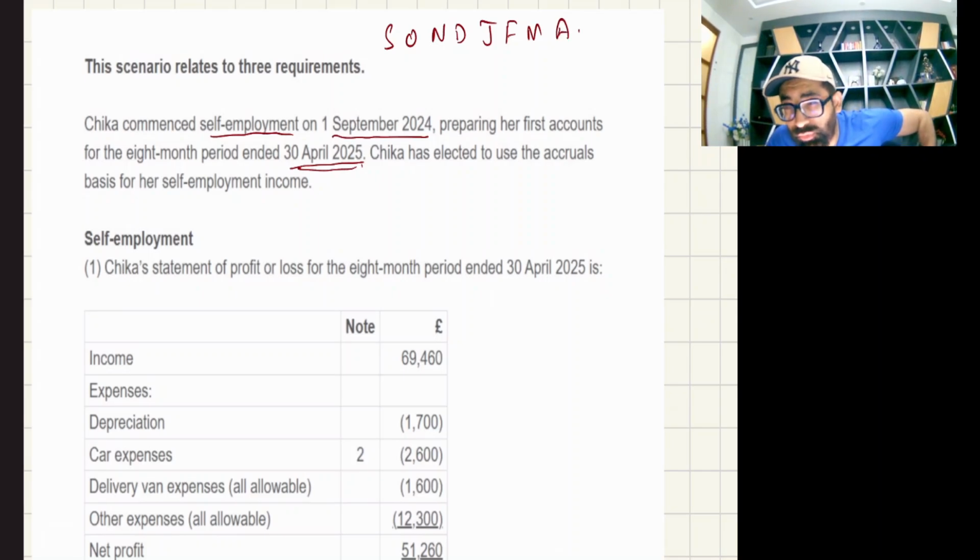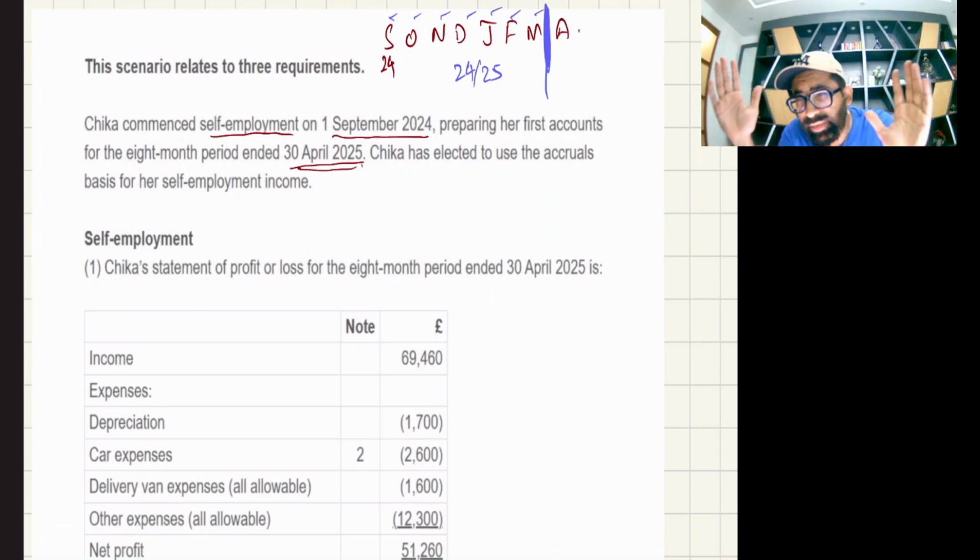So, can anybody guess how many months lie in the 24-25 fiscal year? This is September 24. Your fiscal year will effectively end on 31st March, although it ends on 5th April, but if I round off the months, it will be 31st March. So you can see September, October, November, December, January, February, and March. 7 months lie in 24-25. This is the 24-25 fiscal year.